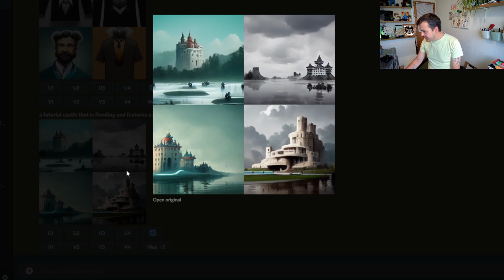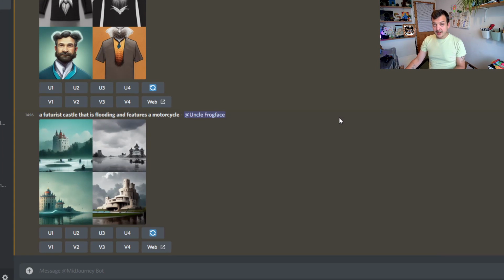Okay. So I don't see a motorcycle in any of them. But this one down here, we've certainly got some neon happening. This one is very... Well, it reminds me of kind of the futurism style. And I love the shapes on it. Quite like this one up here as well. And this one, I actually quite like all of them. I don't think they fully fit the brief, but they're close, and I like it.